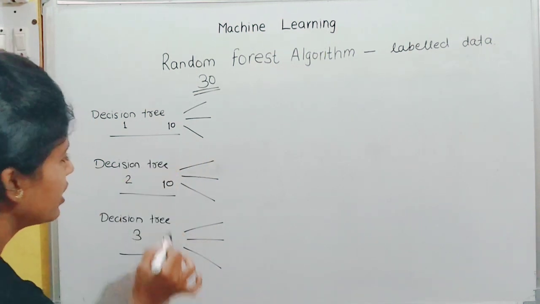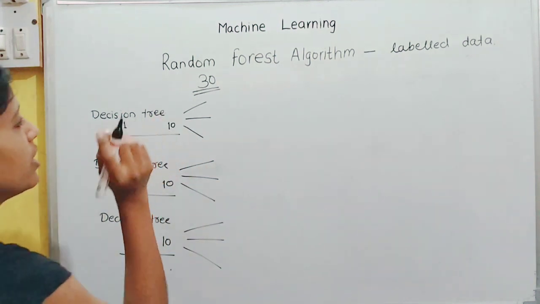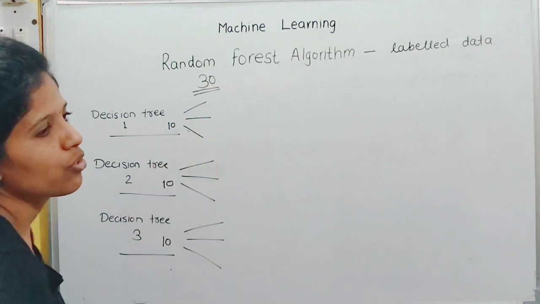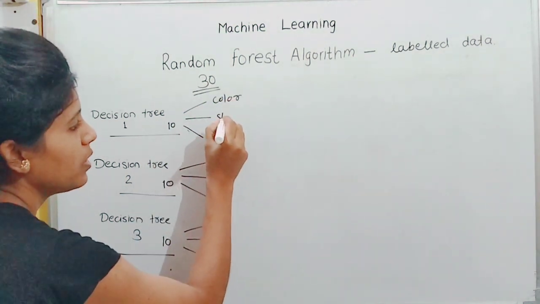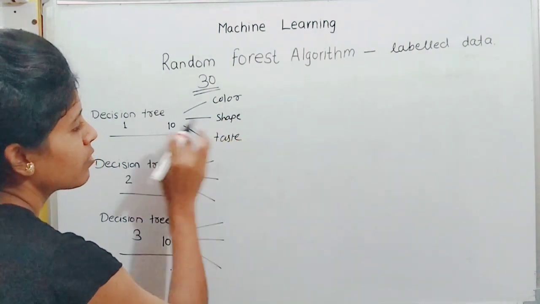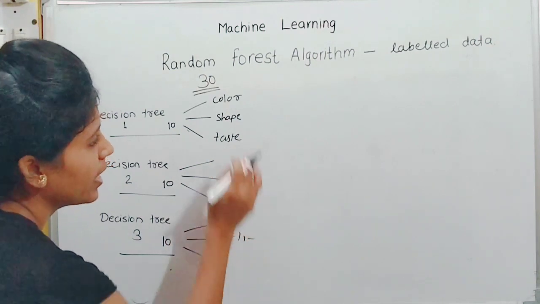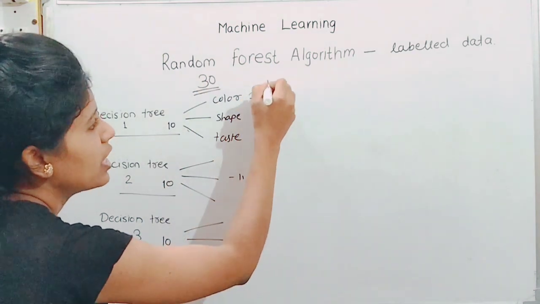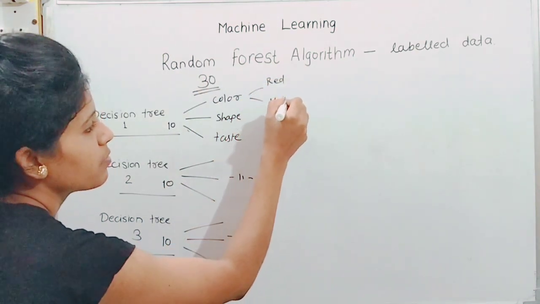In each decision tree, the data is split by color, shape and taste, and again split by whether the fruit is red or yellow in color.